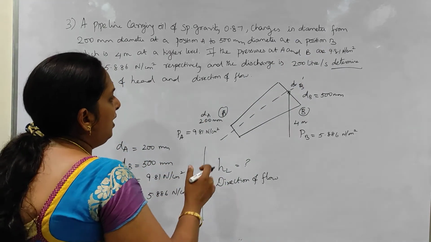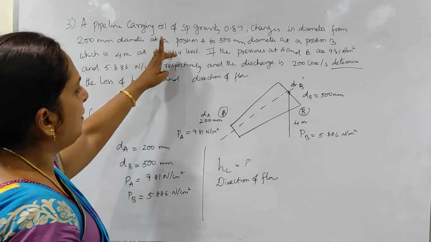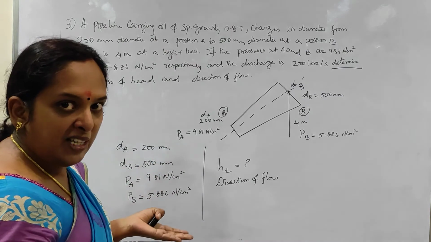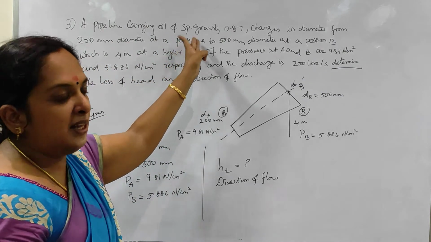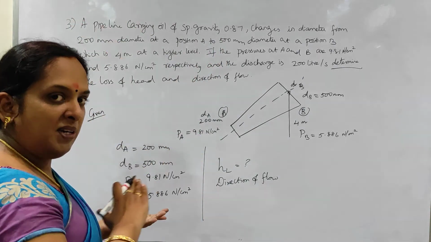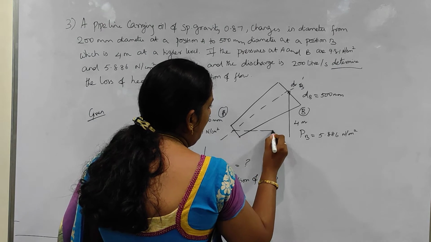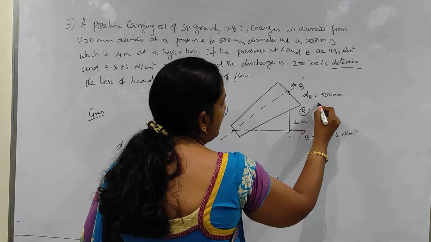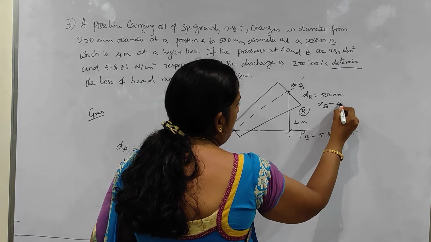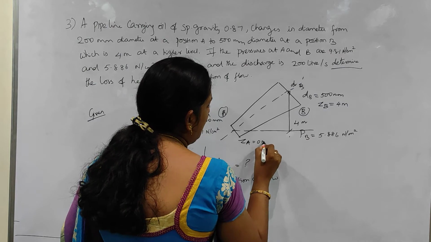So it's very simple. Here the height is given as 4 meters because it is at 4 meter at a higher level. Higher level is with respect to A. So from position A, the position B is at 4 meters. That means A is at 0 meters. So the datum head at A is considered to be 0 meters. So we can say ZB is 4 meters, while ZA is 0 meters.